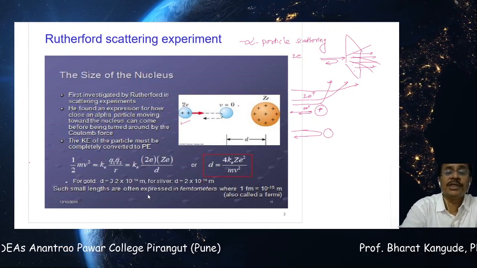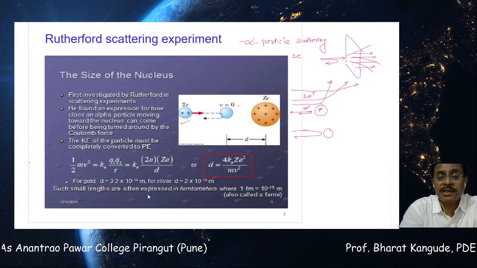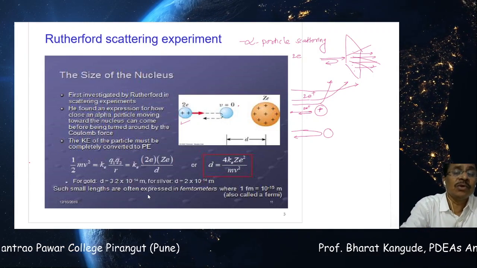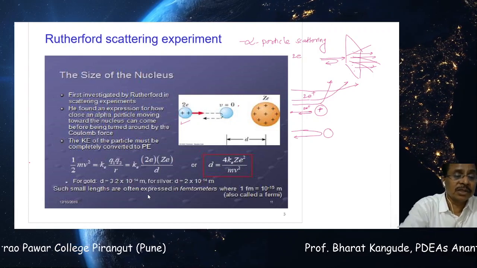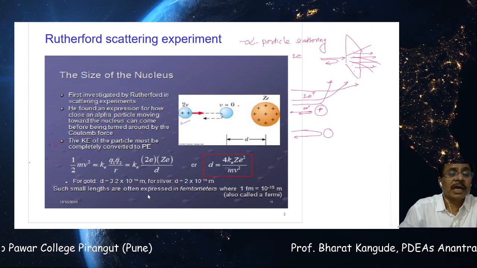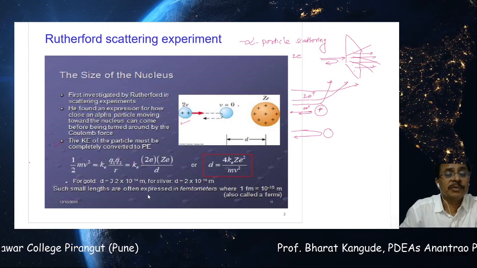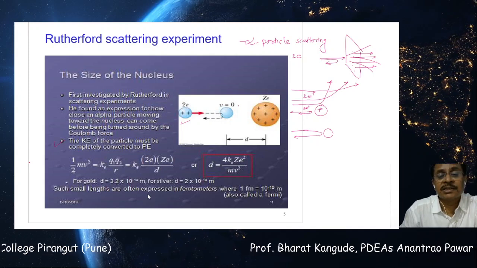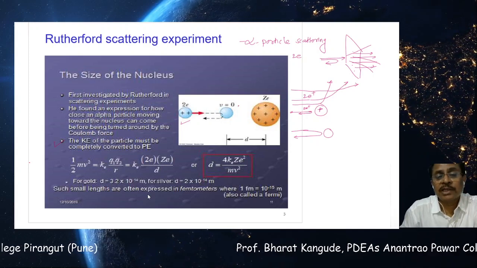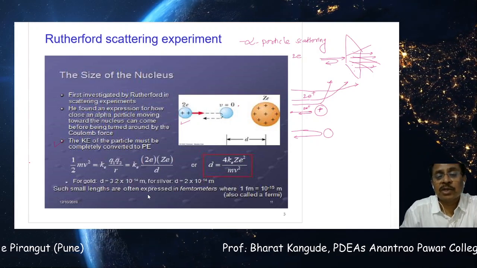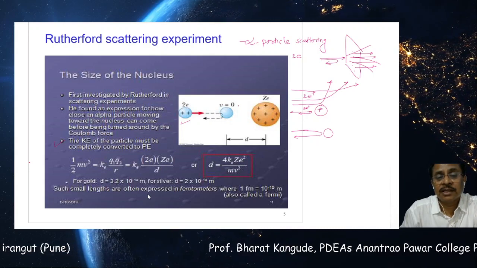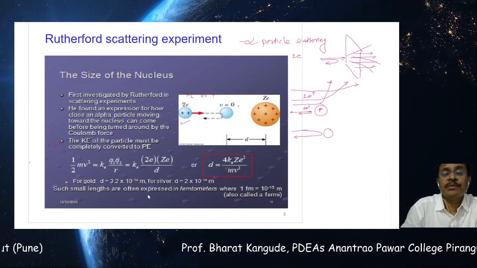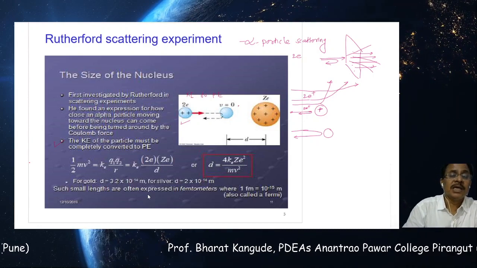So that is what is shown in this diagram. On the basis of that, this D is to be calculated, and this D is nothing but taken to be the size of the nucleus. For that, the third point we can discuss here: the kinetic energy of the particle must be completely converted to potential energy. So the kinetic energy reduces, and it gets converted into potential energy when it reaches here, and again this potential energy decreases and the kinetic energy starts increasing. So this simple concept of conversion of KE to PE has been used,